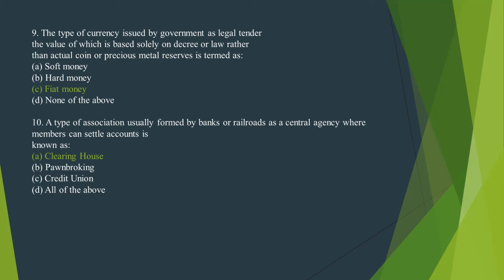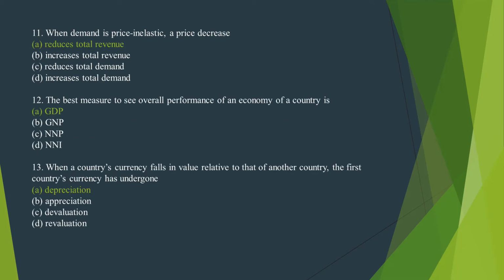Number 10. A type of association usually formed by banks or railroad as a central agency where members can settle account is. The correct option is option A. Clearing house. Number 11. When demand is price inelastic, a price decrease. The correct option is option A. Reduce total revenue.